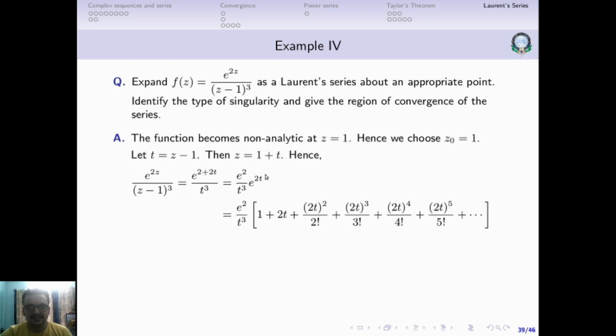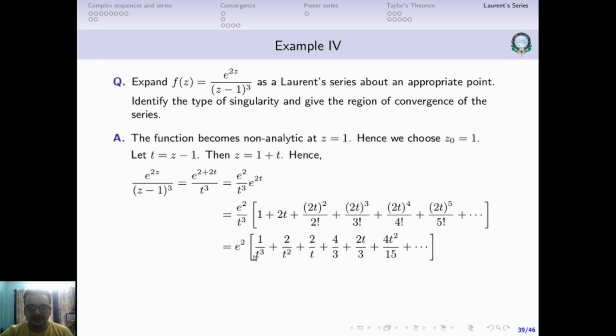Now this is really straightforward, because e to the power 2t we already know has a Maclaurin series about t equal to 0. We can just expand this as a Maclaurin series, and this is what it's going to give us: 1 plus 2t plus 2t whole square by 2 factorial and so on, and then we have e square by t cube. Now all you have to do is multiply this by 1 by t cube term by term.